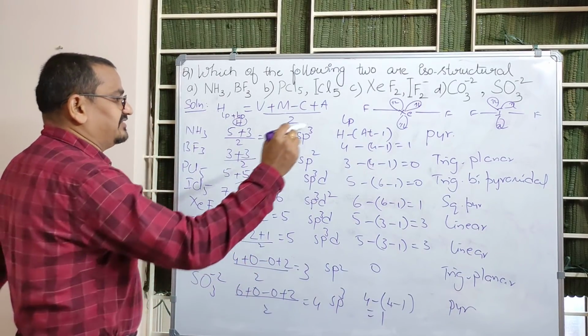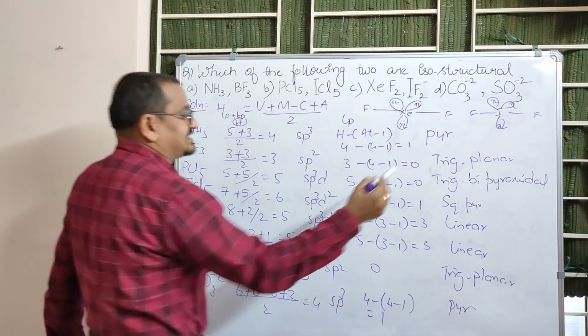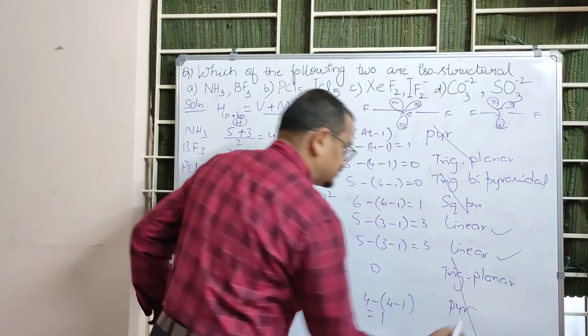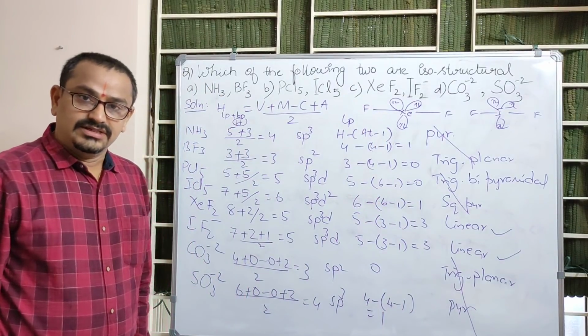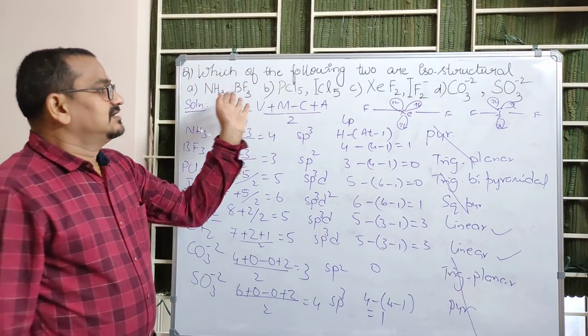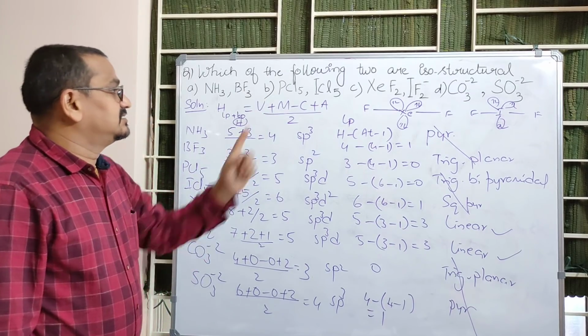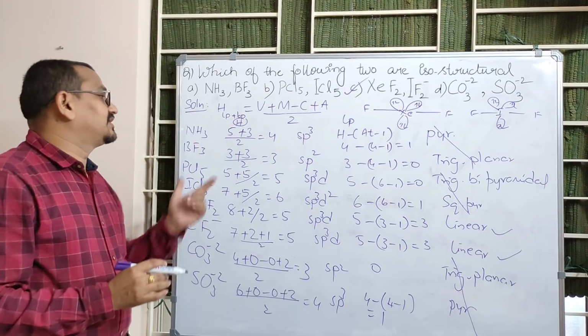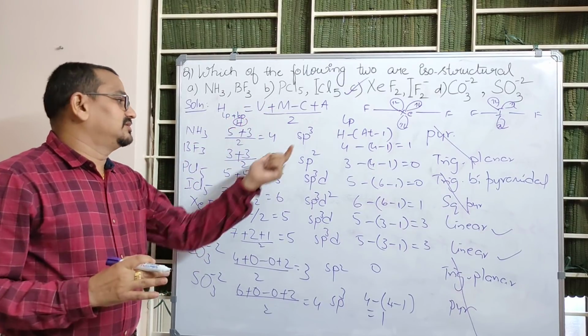Now, in which pair is the structure the same? These two are not. These two are not. So, these two are similar. Again, these two are not. So, in which of the options are both the molecules isostructural? In option C.